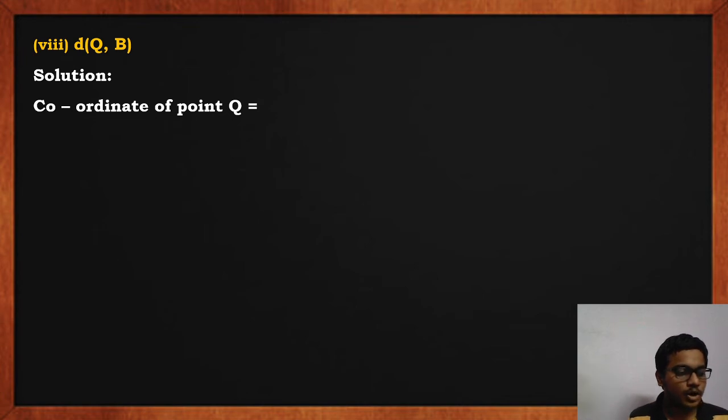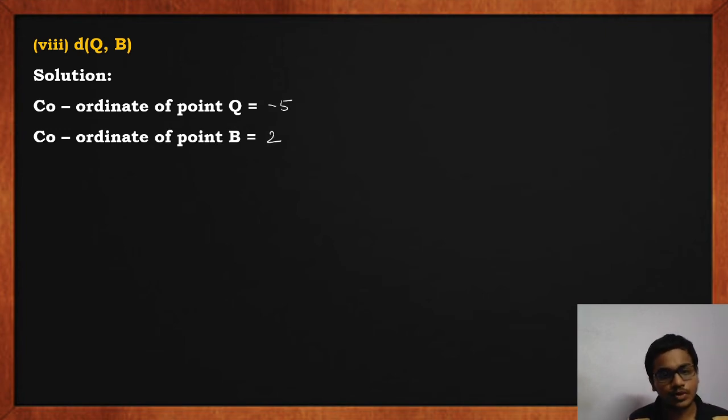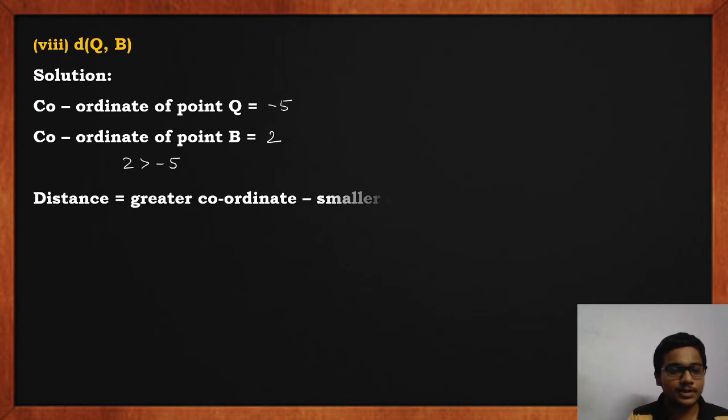Next is the eighth one, distance QB. Again, solution, coordinate of point Q is minus 5. Coordinate of point B is 2. 2, being a positive number, is greater than minus 5, which is a negative number. So distance is greater coordinate minus smaller coordinate.